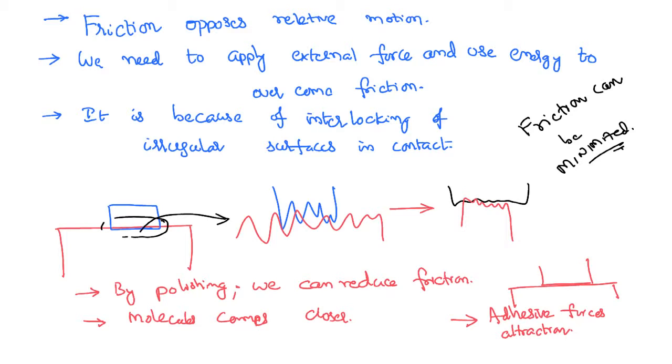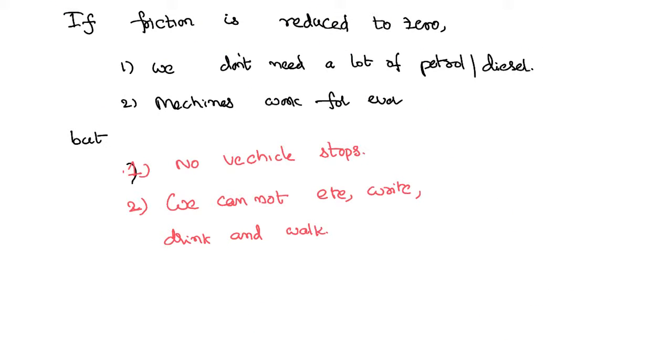Anyway, to minimize this friction, there are different methods. We can polish the surfaces, therefore interlocking will be less. We can use lubricants like oils and greases, which can reduce the friction. We can shape the bodies properly, therefore streamlining can happen and the friction can be reduced. We can use ball bearings between the two bodies, which will reduce the friction. With all these methods you can minimize the friction, but you cannot make it zero.